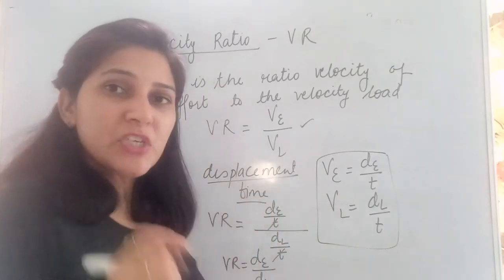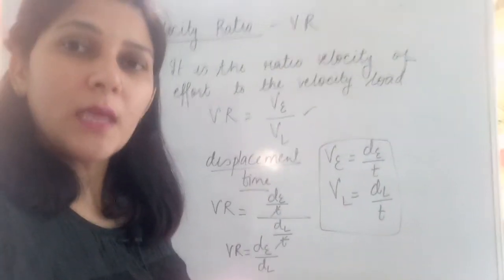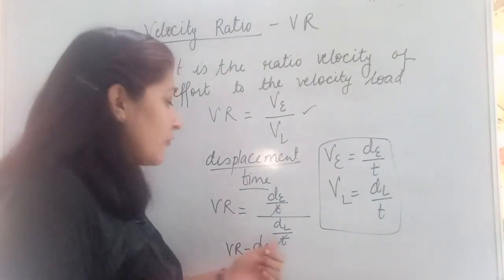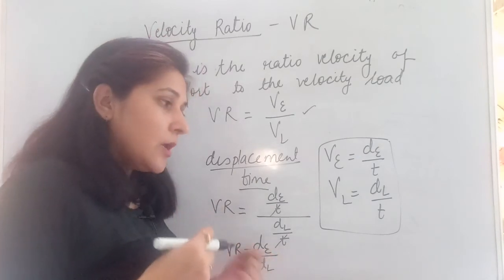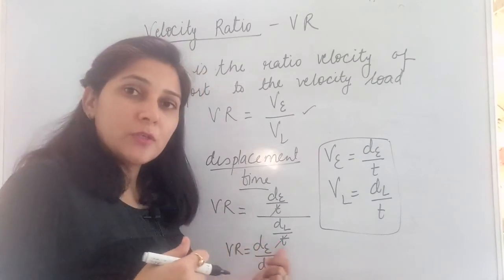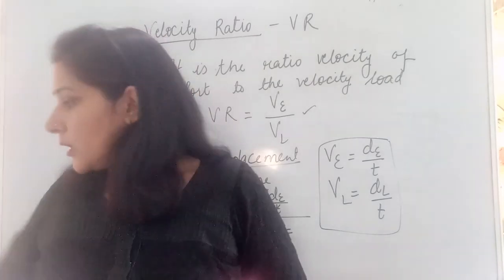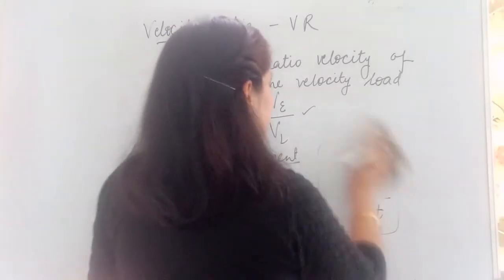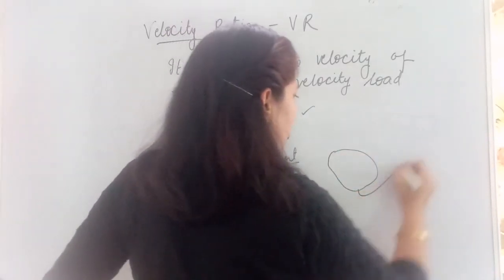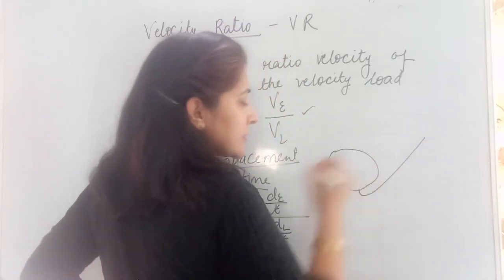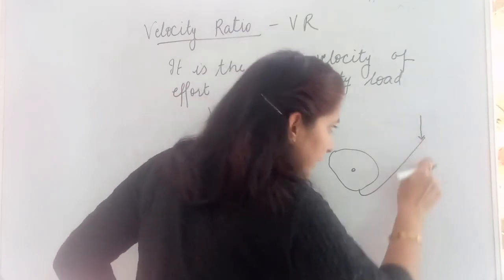Means when a machine is working, when a machine is displacing something, whatever is the ratio of displacement of effort to the displacement of load, that decides the velocity ratio of the machine. Now how can you understand it? Suppose this is the stone and this is the crowbar which you are using. This is acting as load, and when you are applying effort, this is pushed in downward direction.